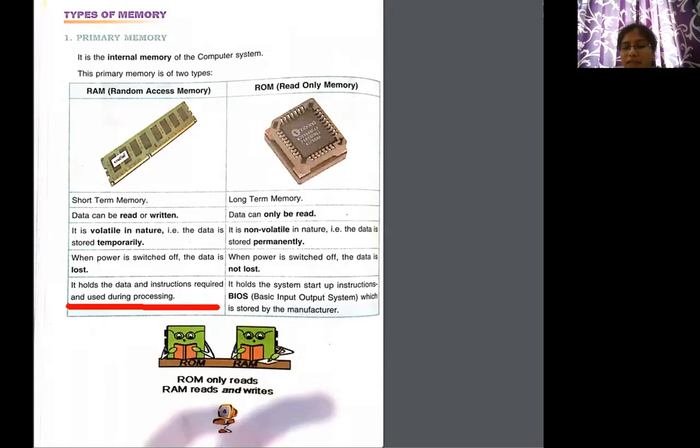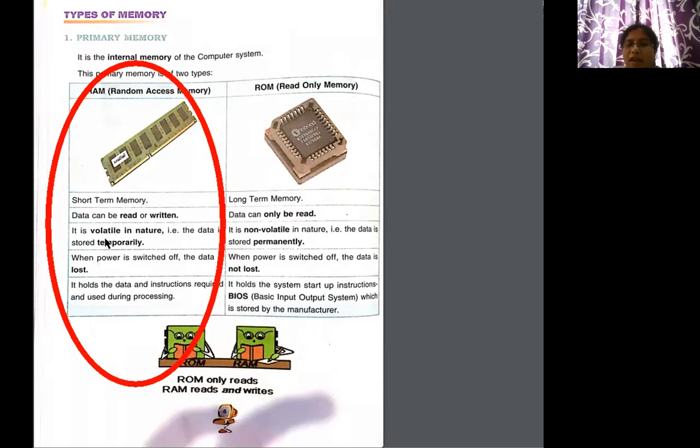Why am I opening this particular one? Sometimes when we are working, we just want to make a note or do some rough calculation, but we don't want to save that rough calculation or rough notes. We need some space to write, right? That particular space is available on the RAM. So let us recap once more what it is.